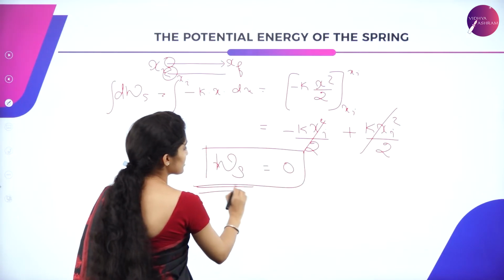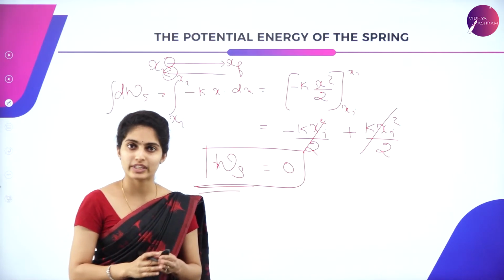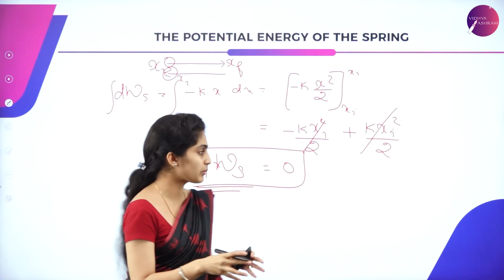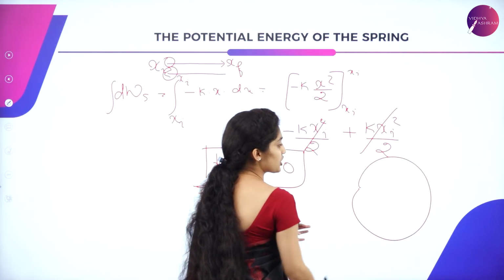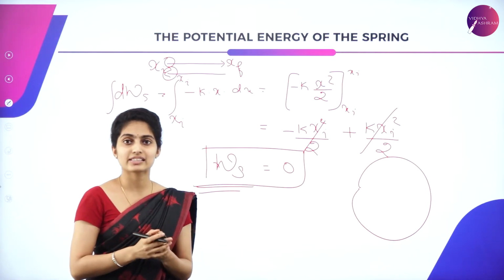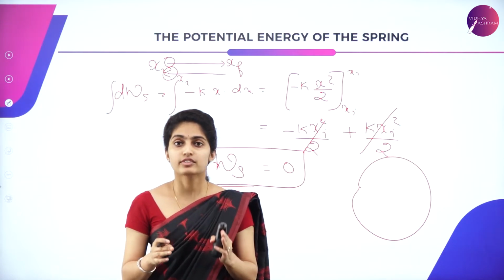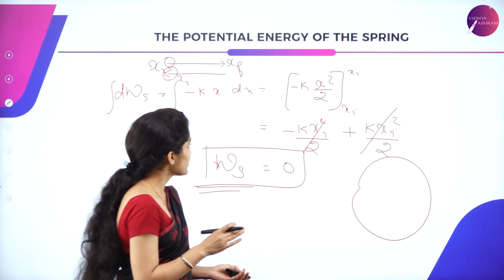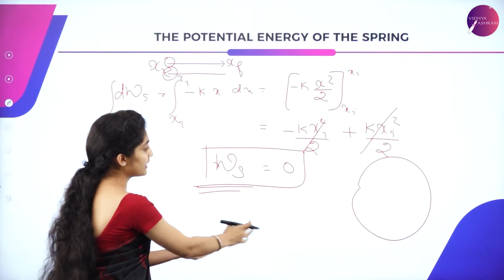When we consider the cyclic process, the work done is said to be 0 in this case. The cyclic process is nothing but starting from initial and getting back to initial itself, which is said to be a cyclic process, out of which the work done is said to be 0 here. So now we have 3 topics, that is, we have considered this part and the next part.